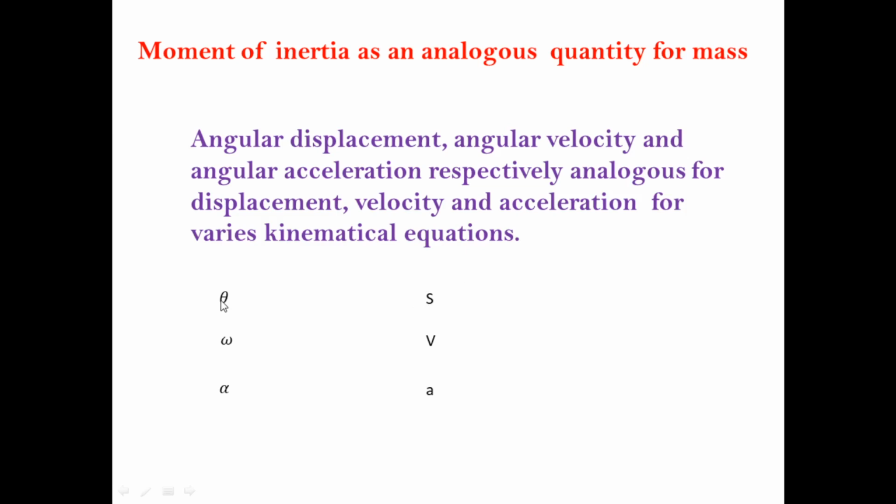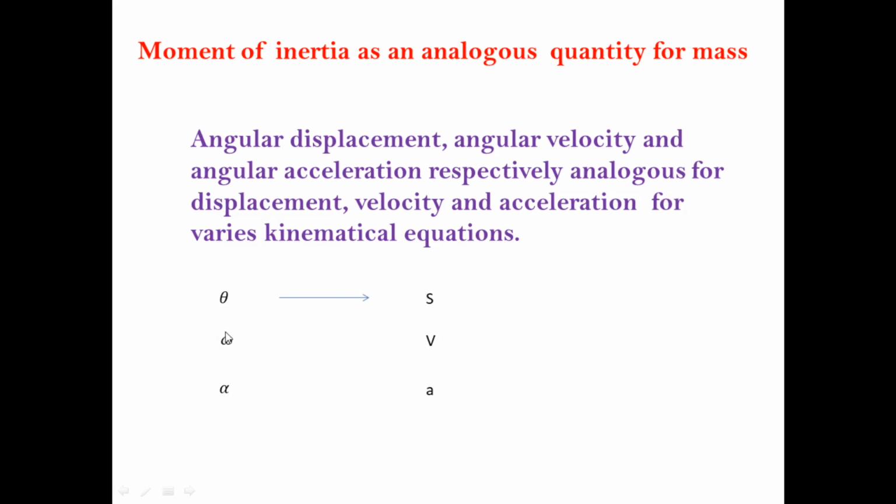So both quantities are similar. This is also displacement and this is also displacement, but theta we can use only in rotational motion, and s we can use in linear motion. So angular displacement theta is analogous to displacement.